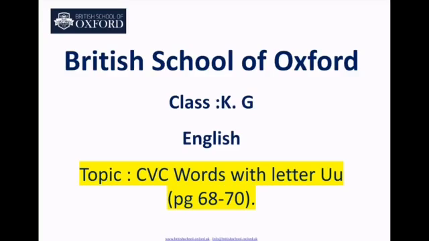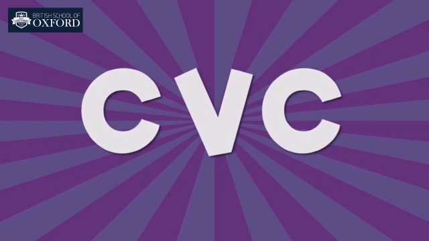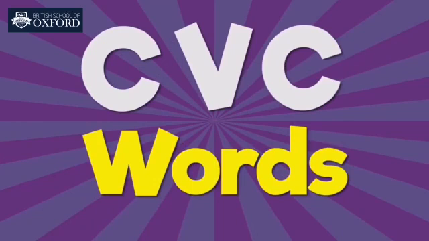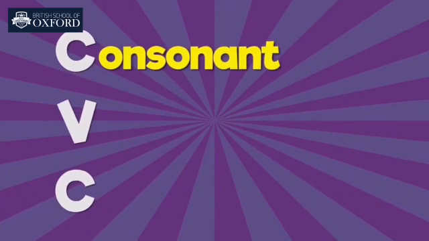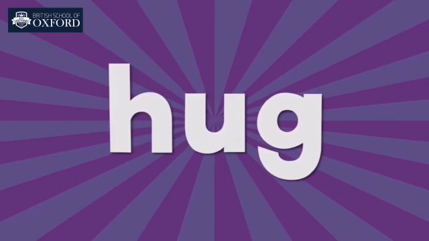In this video lecture we are going to learn CVC words with the last vowel, and that one is U. So come and let's learn some words with me. As you know, you have already read and learned CVC words. C stands for consonant, V stands for vowel, and C is again a consonant. We are going to make three-letter words here. So come and let's learn with me.